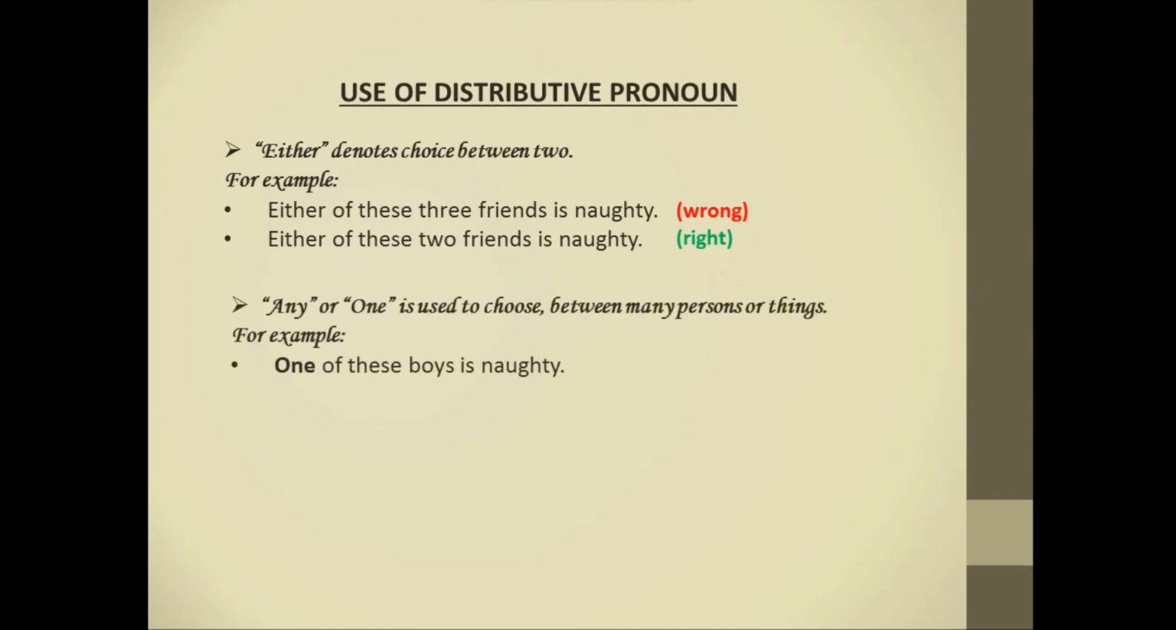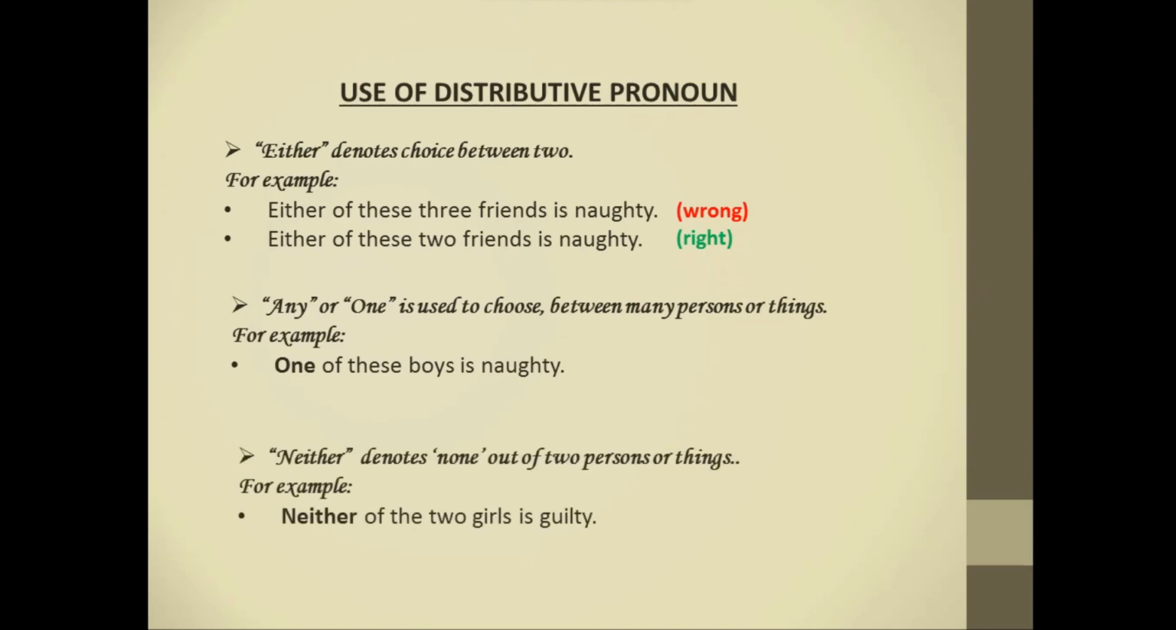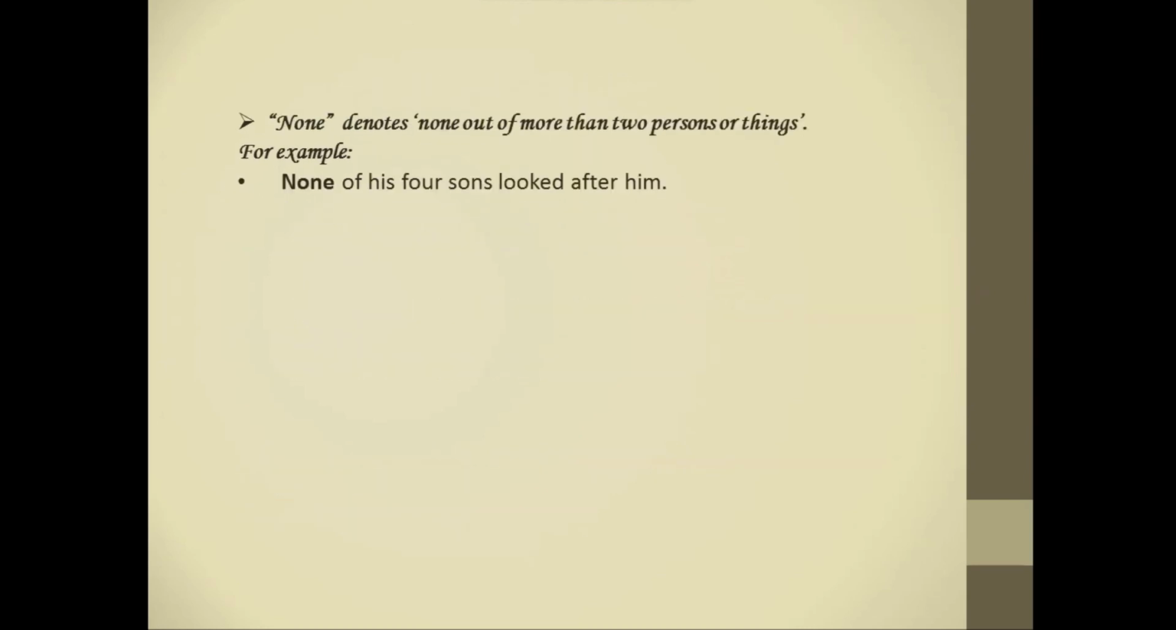Next, any or one is used to choose between many persons or things. For example, one of these boys is naughty. Here we are indicating only one boy out of many boys. Next, neither denotes none out of two persons or things. For example, neither of the two girls is guilty. Here we are talking about two girls. Next, none denotes none out of more than two persons or things. For example, none of his four sons looked after him.